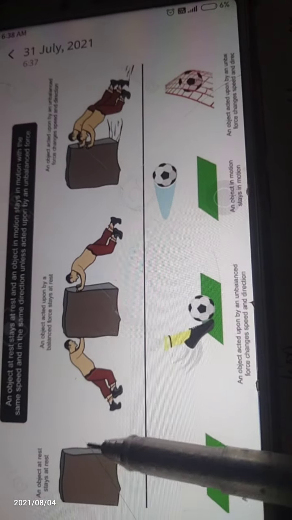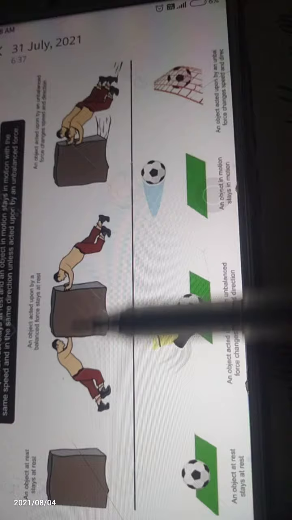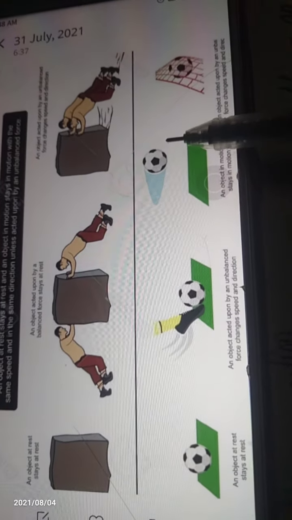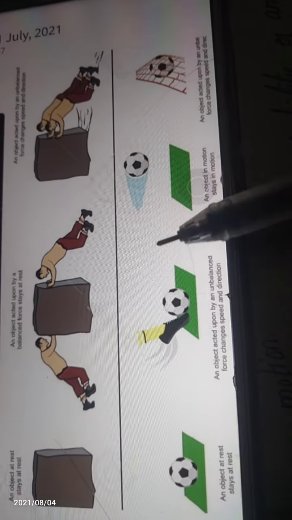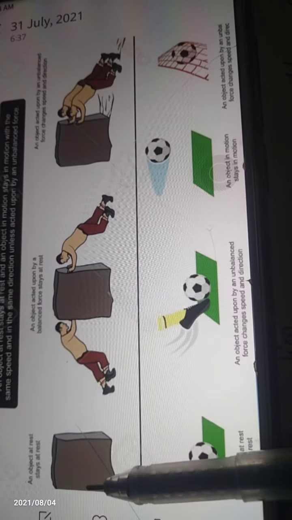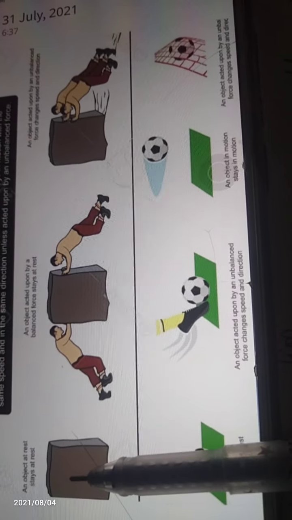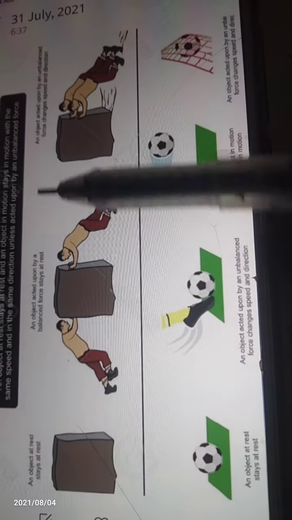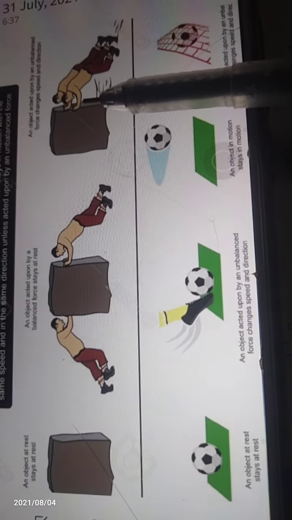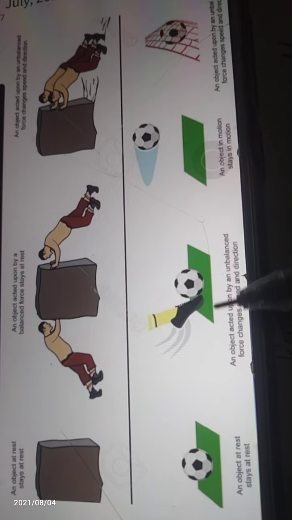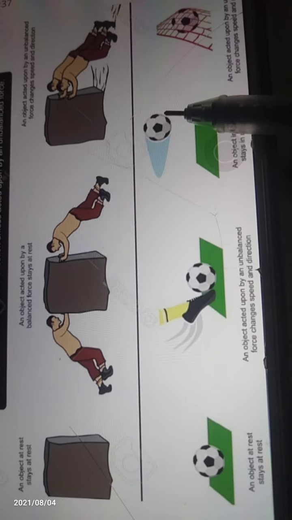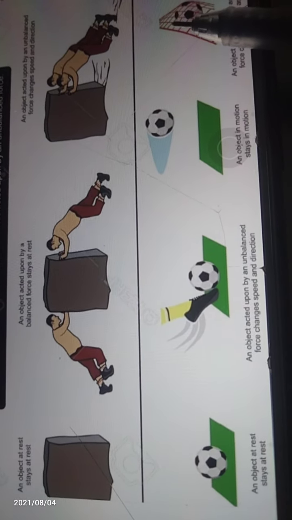We are discussing one example. What is the first example? Rest to motion. Now we are discussing motion to rest. In the first example, the object is at rest, and after applying the unbalanced force, the object changes its state. Is that clear? The second example is that after applying the force, the moving body comes to rest.